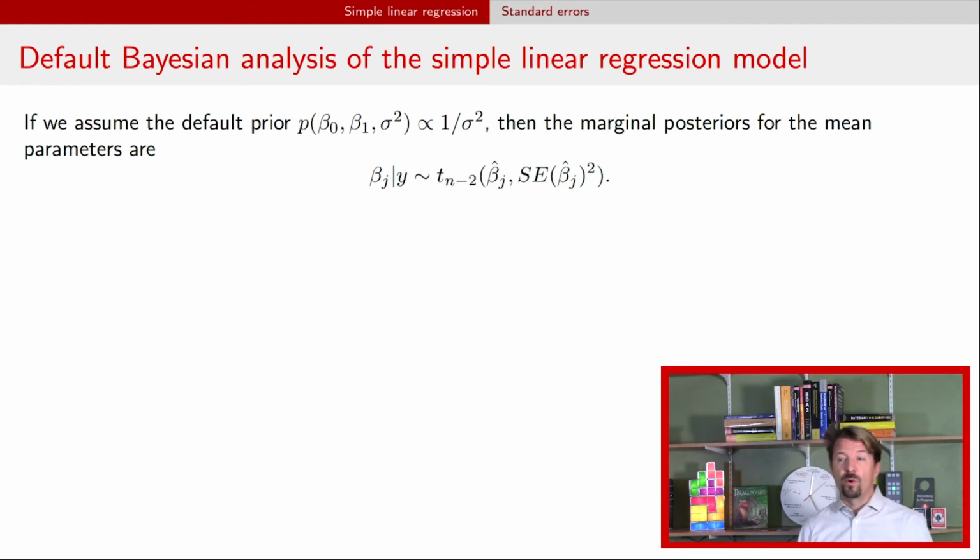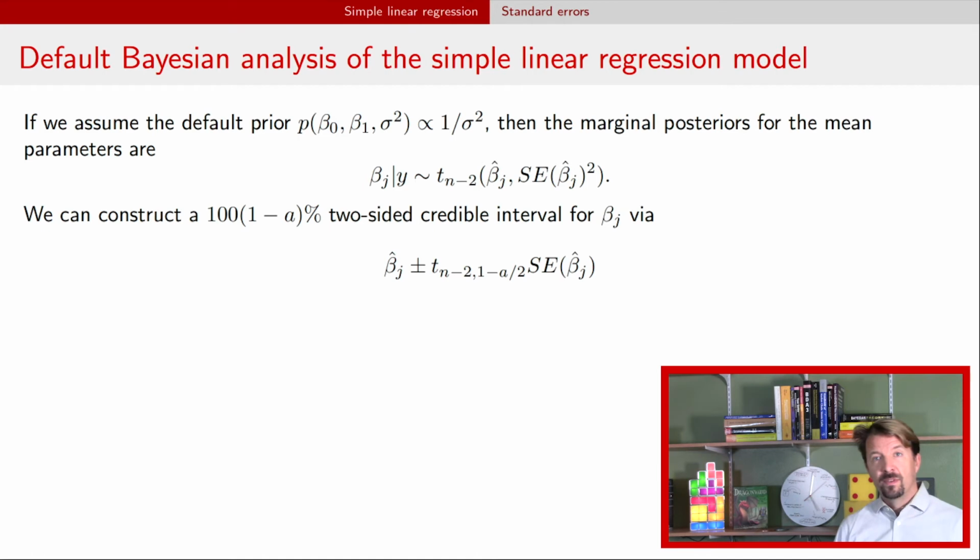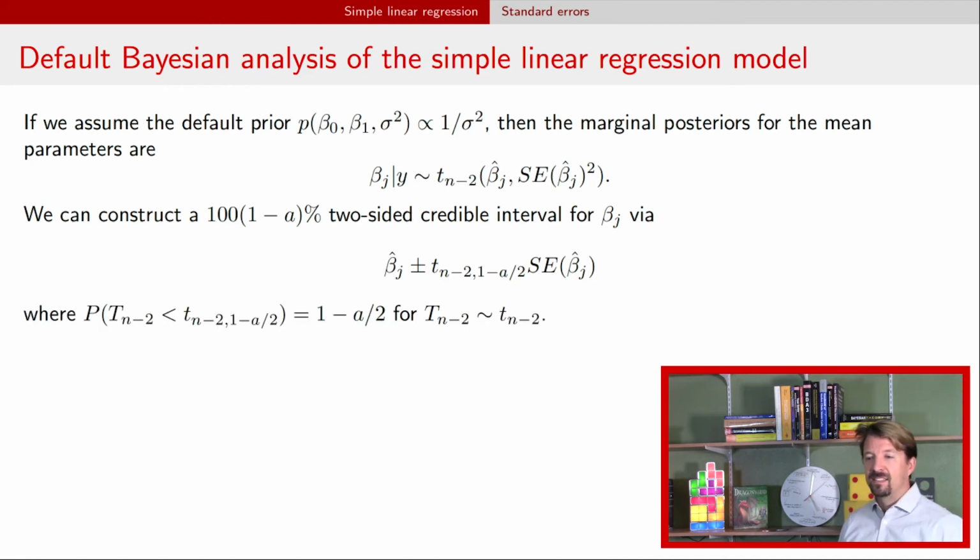The things that we've done before are to calculate credible intervals. So we just have the estimate plus or minus a t critical value times a standard error. Hopefully you've seen things like this before. If not, go back and watch more of my other videos. And this t now, we have to talk about exactly what that is. So that t is just the value that satisfies this probability statement, where that capital T n minus 1 is a standardized t distribution with n minus 2 degrees of freedom.